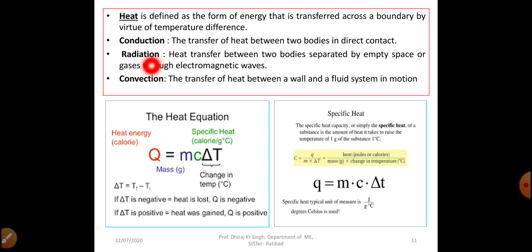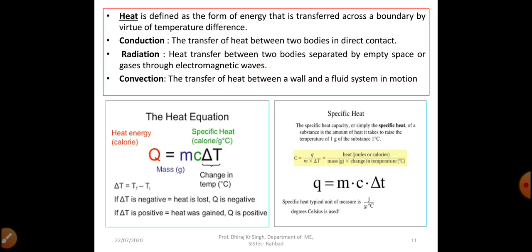Heat may be transferred between two bodies separated by an empty space or gases by the mechanism of radiation, through electromagnetic waves.